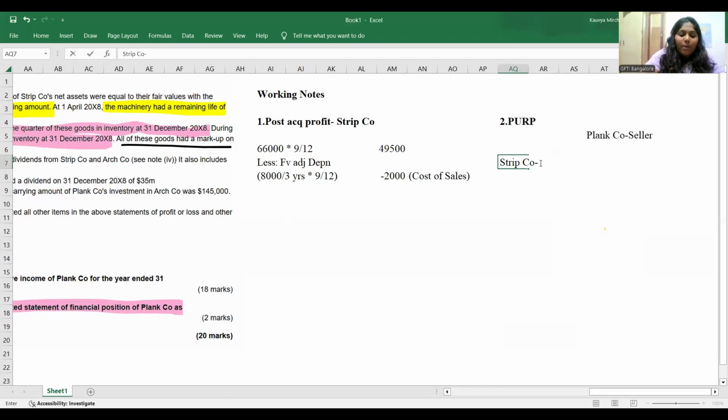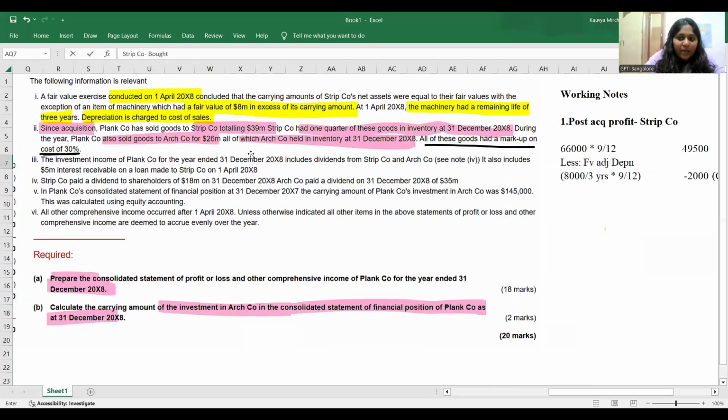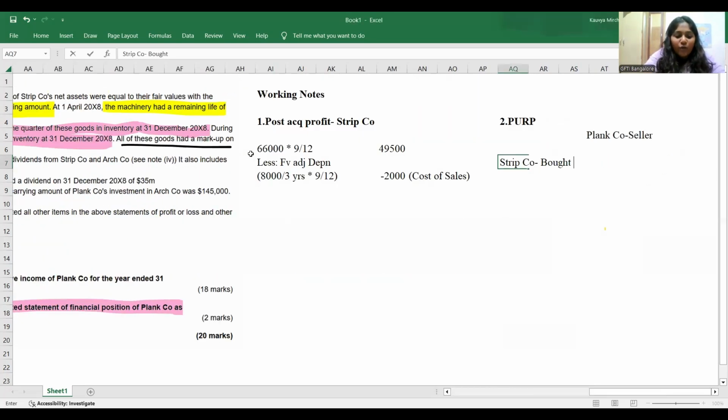But other than this, you have the parent company being the seller and Strip company purchased how much? Strip company bought goods worth 39 million. Correct. Now you need to tell me this 39 million should be eliminated from two places: group revenue and cost of sales.